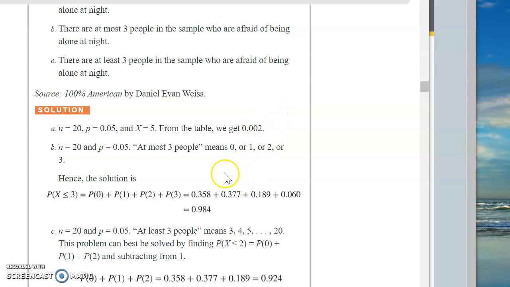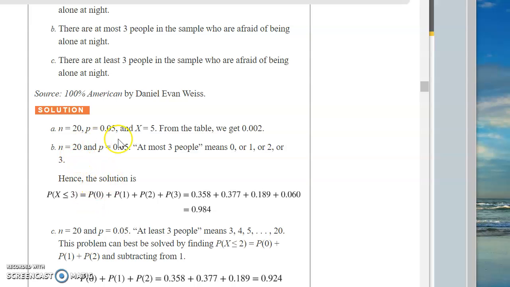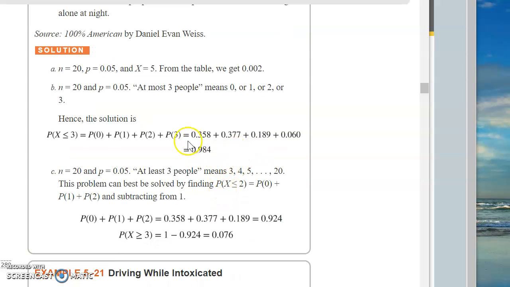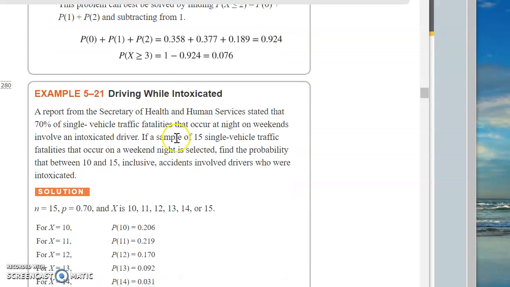Okay, so using the table is no big deal. I hope you'll agree. There's a couple of little nuances here. When we say there are at most 3 people, well, at most means there could be 0, there could be 1, there could be 2, or there could be 3. So that's why for problem number B, we have to figure out each one of these. But that's no big deal. You just use the table more than once. Okay, so I hope that helped you understand that.